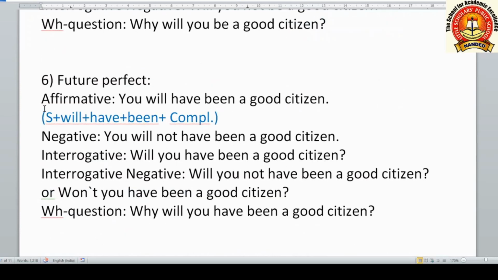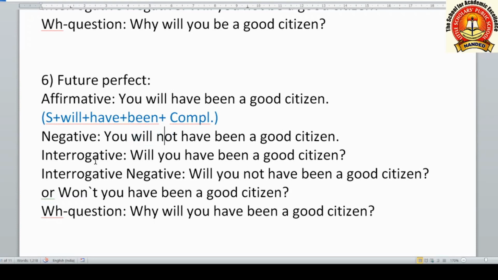Now future perfect tense, affirmative sentence, you will have been a good citizen. In future perfect we use V3 form of the main verb after have. So here we are using been. It is V3 form of is, are, was, were. Thereafter negative sentence, you will not have been a good citizen. Not we are using after the first helping verb.